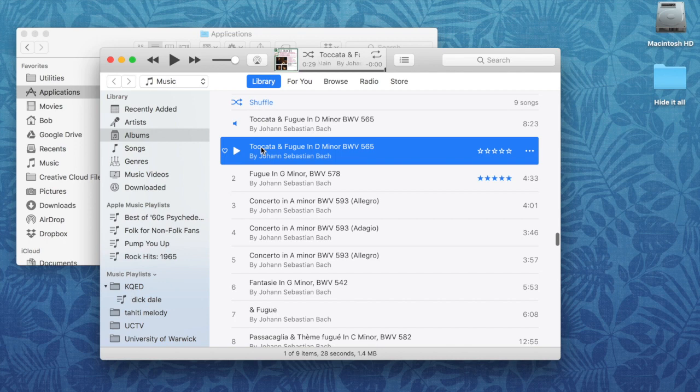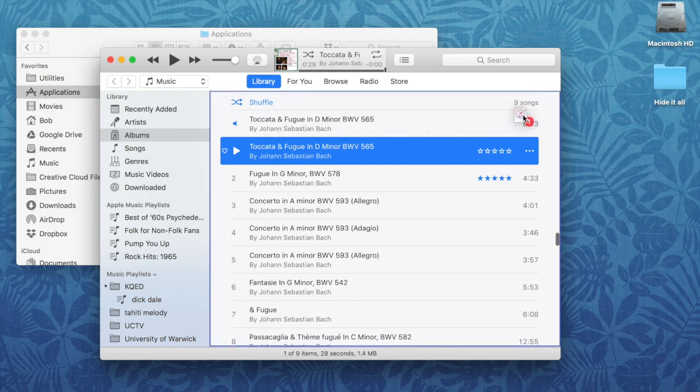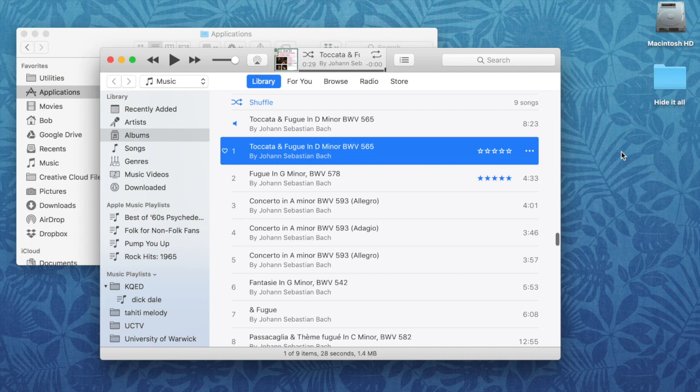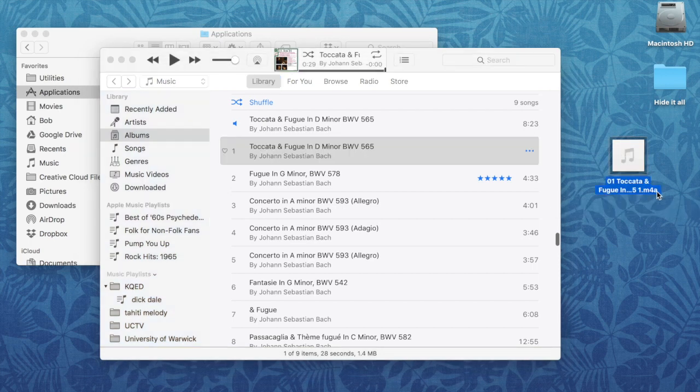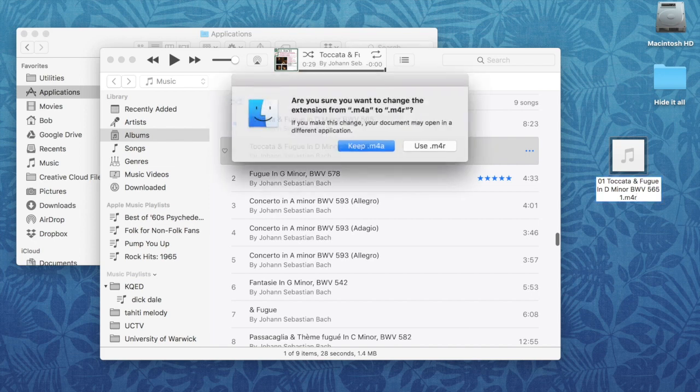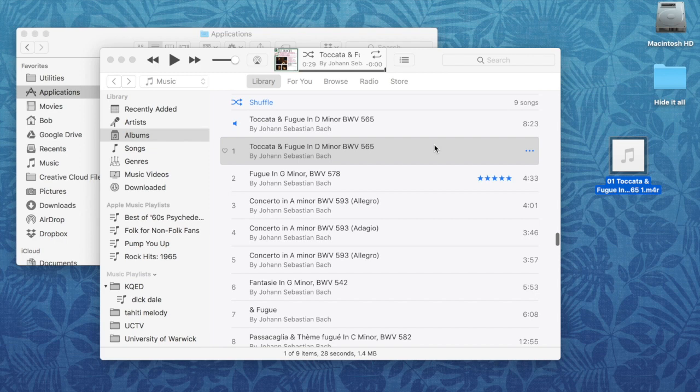Now drag this file to your desktop. You need to change the file suffix from .m4a to .m4r. Click the button to tell it to use the M4R as the suffix, and now plug your iPhone or iPad into the Mac with the USB to Lightning cable.